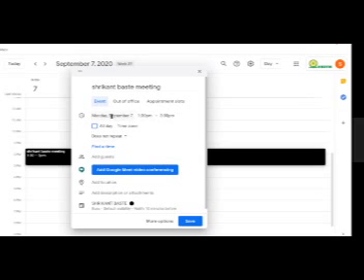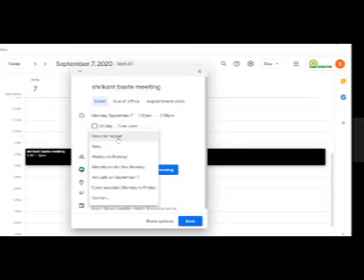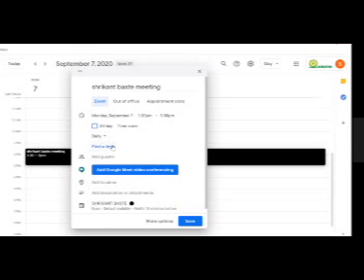Now there is one more feature if you want to use, if you want this activity to be a continuous one or only for that day. That is your choice. You can select whether that activity is repeating. I can select that this event is continuously repeating day after day. So if you select daily, it will automatically go for a daily event. But I want only one meeting on September 7.